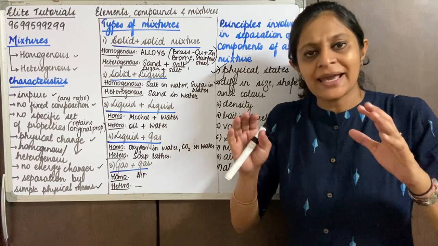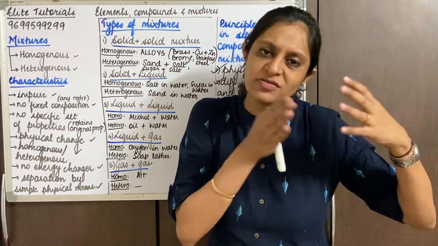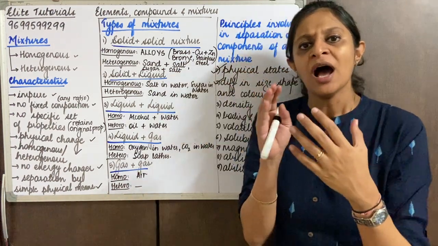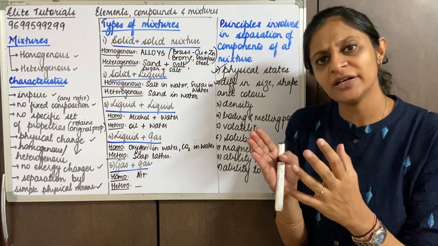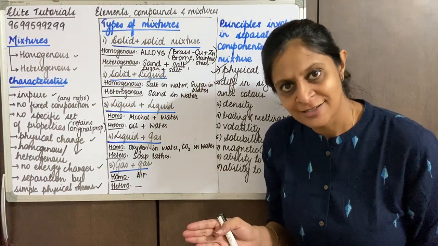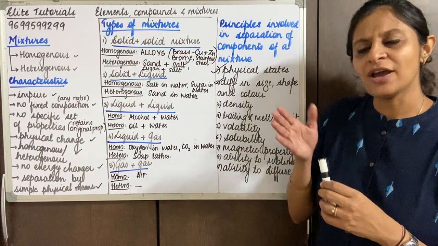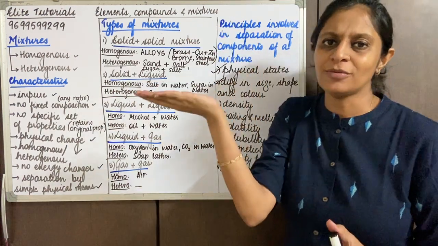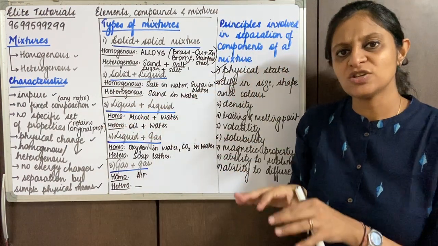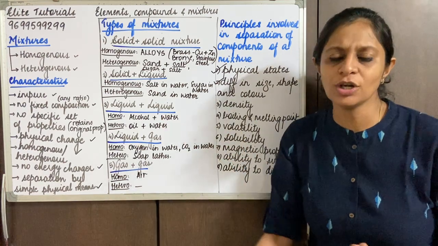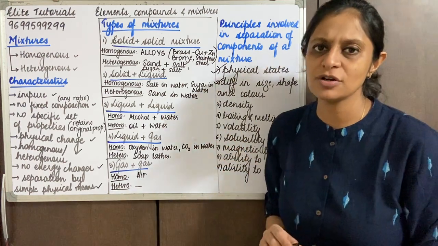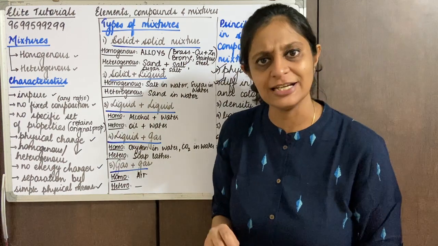So basically I can use a method of separation in which the differentiating point is the difference in densities, right? Because oil is less dense, it will form the topmost layer, and water, being denser than oil, will form the lower layer. So we'll be studying one method of separation based on difference in densities.